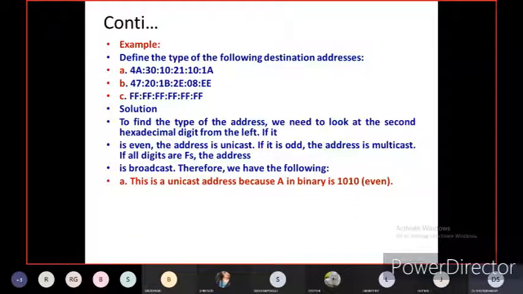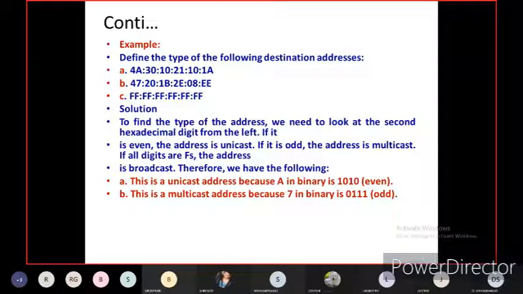A is unicast because the digit is even. The second one is multicast because the 7 will come, that is odd.